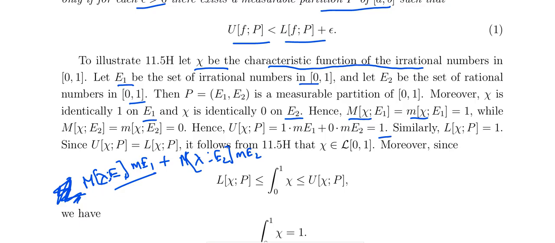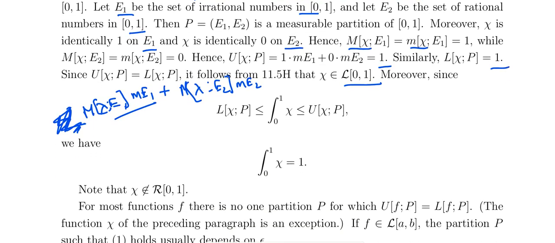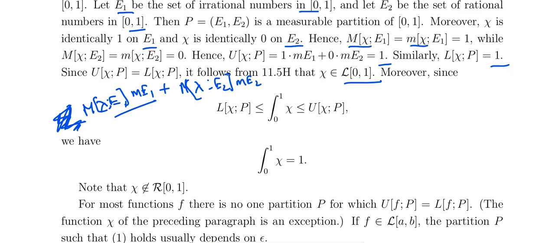The lower sum is defined the same way, so that is also 1. So the upper sum and lower sum are equal. Therefore chi belongs to the Lebesgue integrable functions on [0, 1]. So the integral from 0 to 1 of the characteristic function is equal to 1.